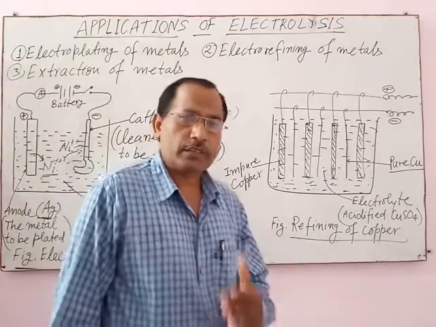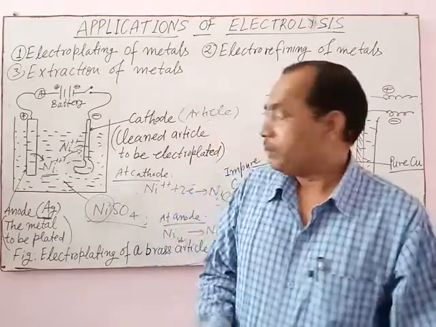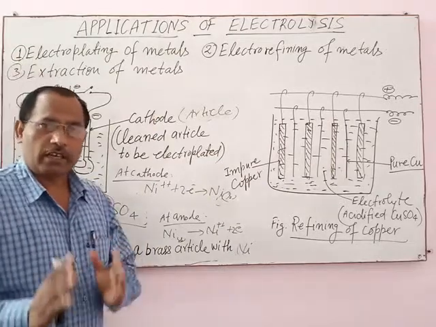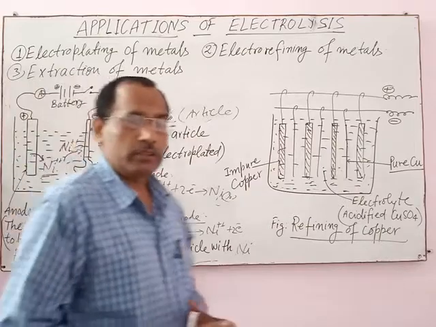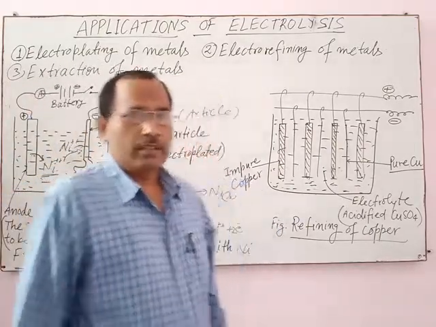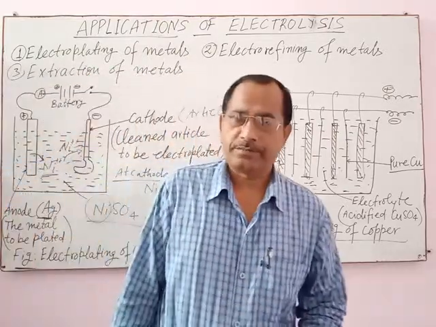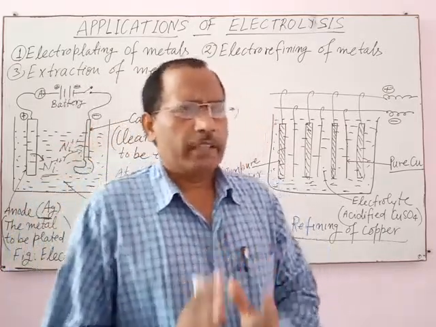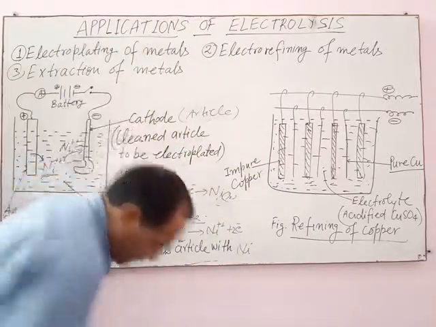It means a brass article appears like nickel, a brass article appears like silver, and also a brass article or tin article or iron article appears as gold if gold is plated on the surface of the article. So electroplating is used for decorating an article or to prevent corrosion of the article, corrosion of metals.